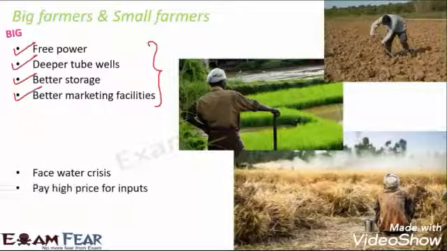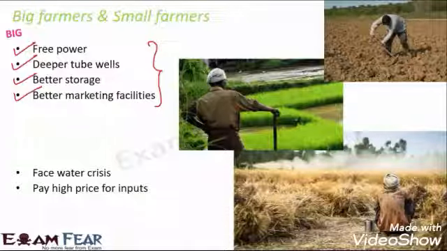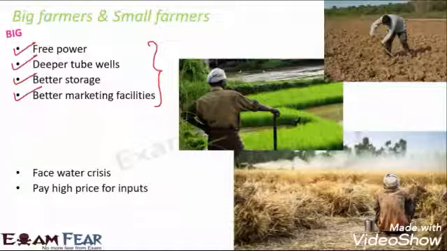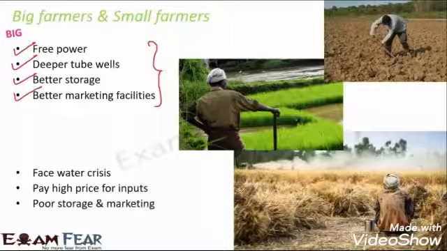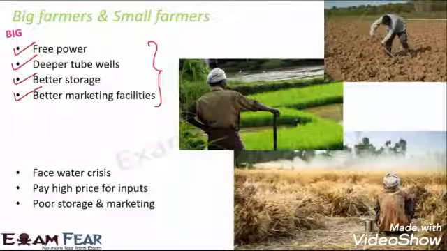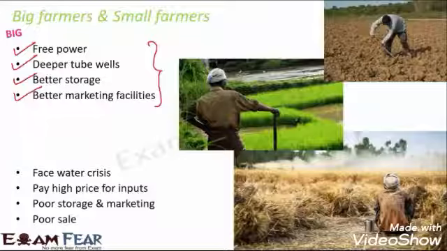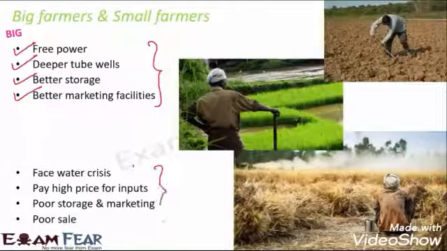So when they face water crisis, they also have to pay a high price for the inputs, because they have to spend more money on irrigation methods, because they do not have water, right? So they end up paying a high price for the inputs. They have poor storage and marketing, because everything is linked, right? When they do not have money, they cannot afford good inputs. When they do not have good inputs, they do not get good output from their fields. As a result, they have poor sales. And all of these together make them the small farmers or the poor farmers.